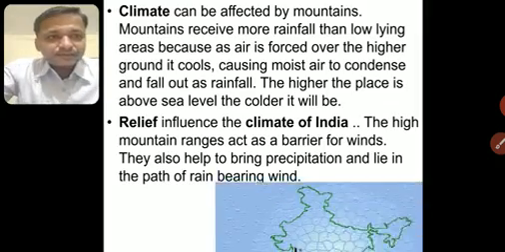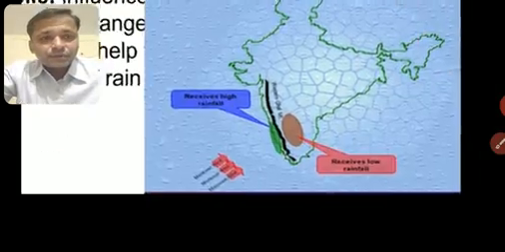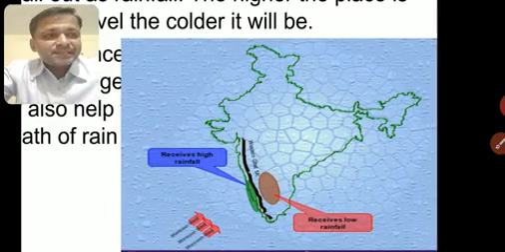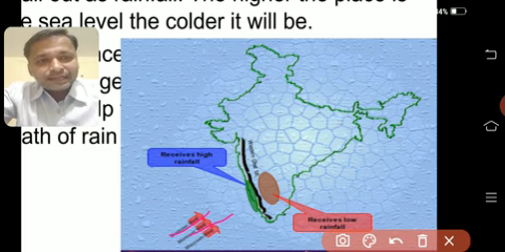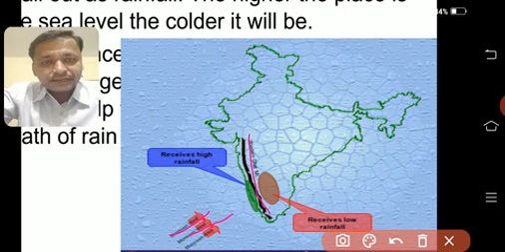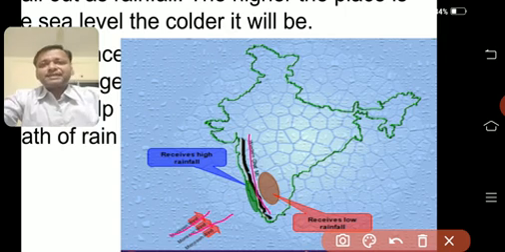If you want to see a small map, I would like to show you. If you see in this map, you can see here that the monsoon winds are coming here. Here we have what we had seen in the physical features of India. Which ghats are in the coastal plains here? They are on the western side, so they are the Western Ghats.